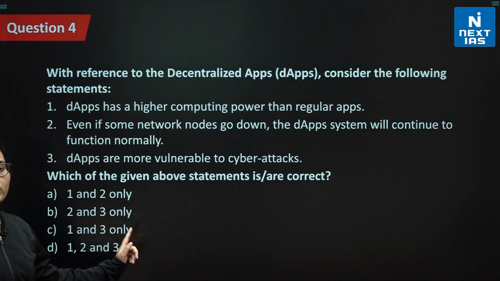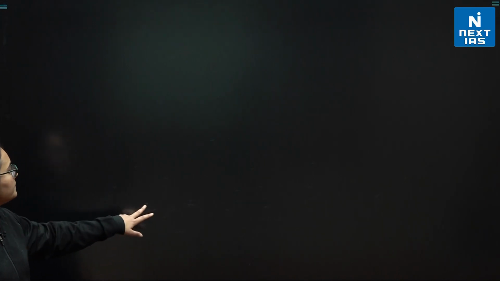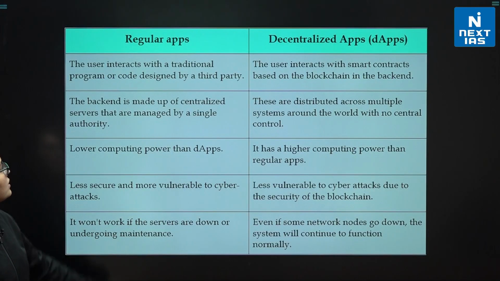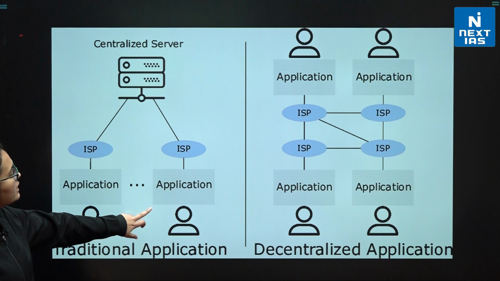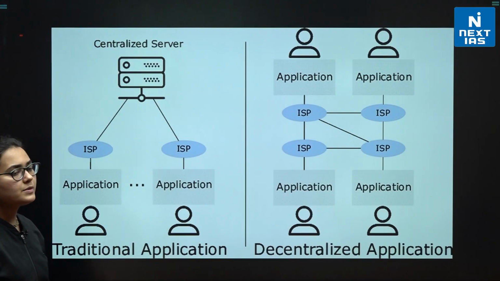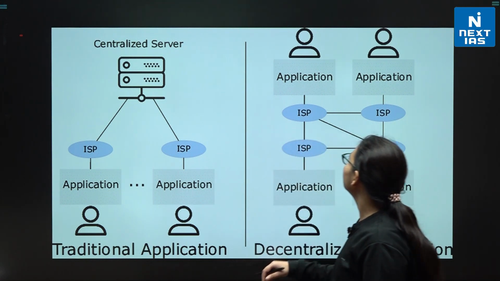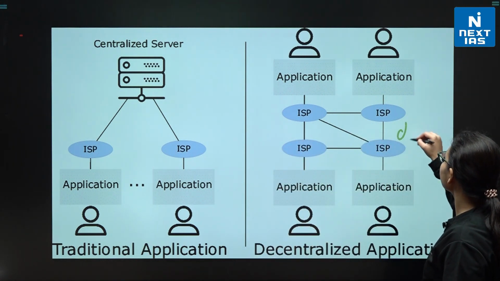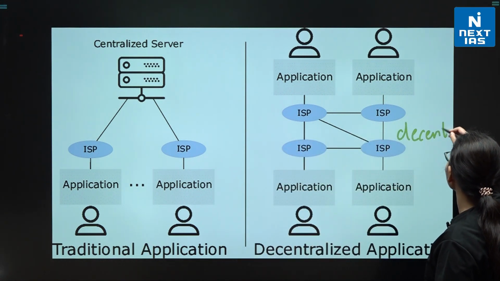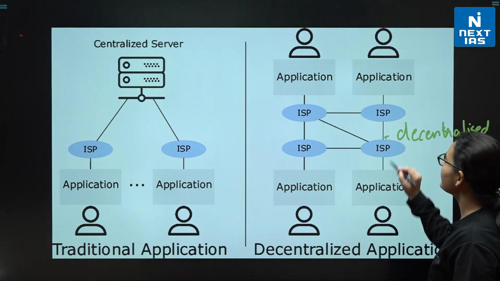First of all, we need to know what dApps are, okay? dApps are something which run in a decentralized manner. These are decentralized applications.